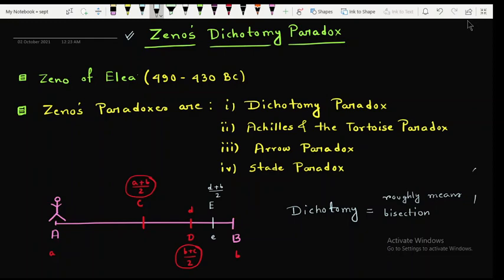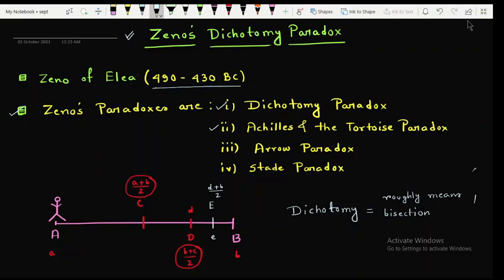Zeno, a Greek philosopher of Elea, gave this paradox near about 490 to 430 BC. Students, Zeno's paradoxes are of four types. These are famous paradoxes. Number one, dichotomy paradox.